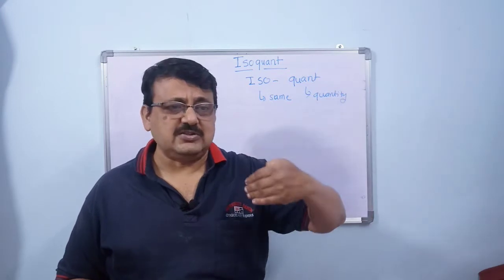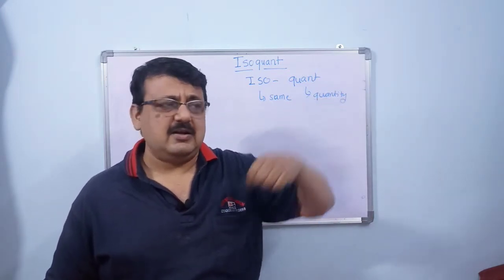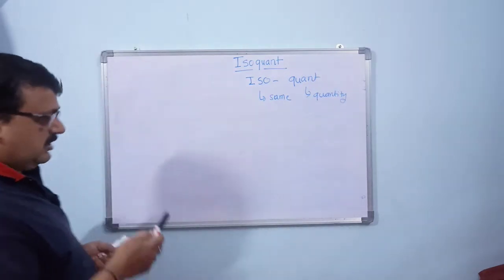If you take all the combinations of labor and machines together and draw a curve, it is called an isoquant. So isoquant is what?